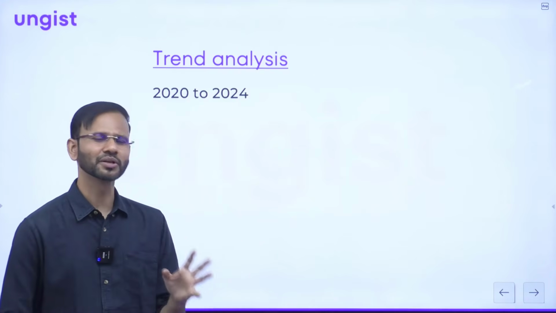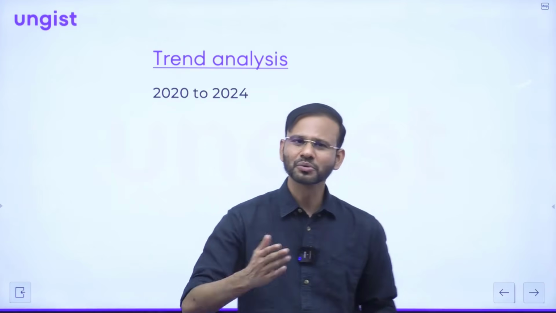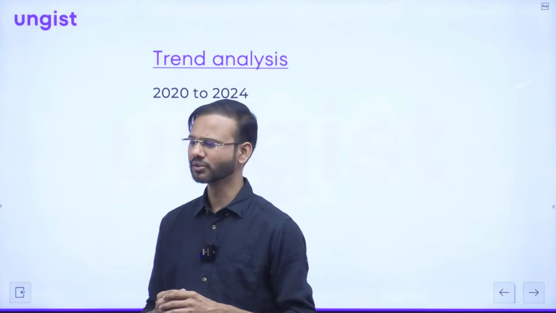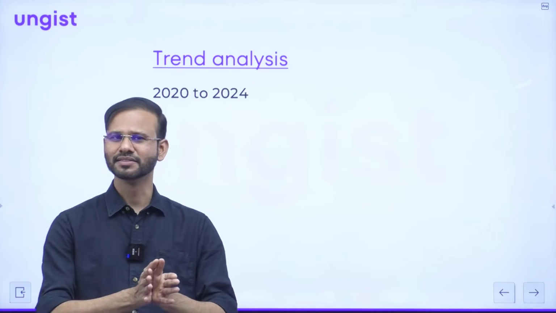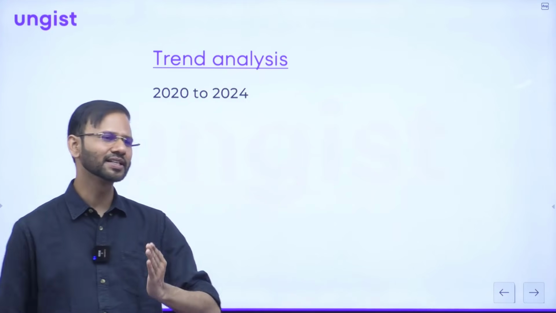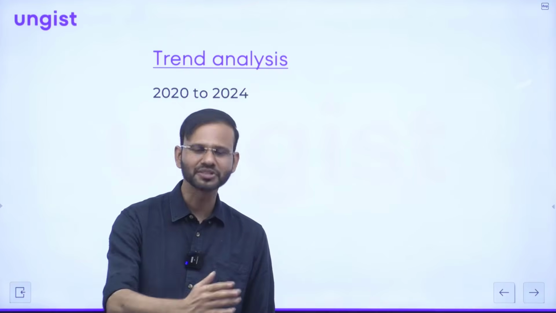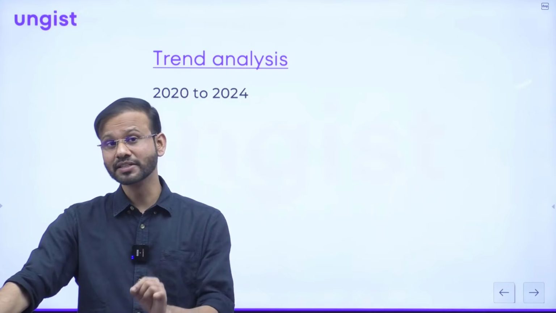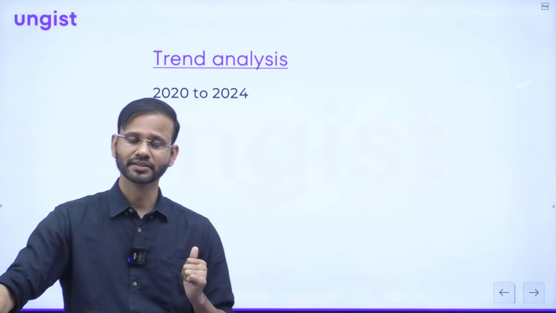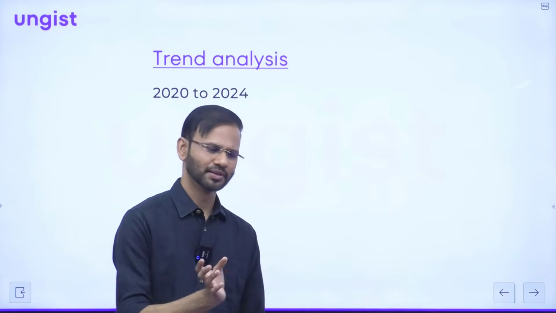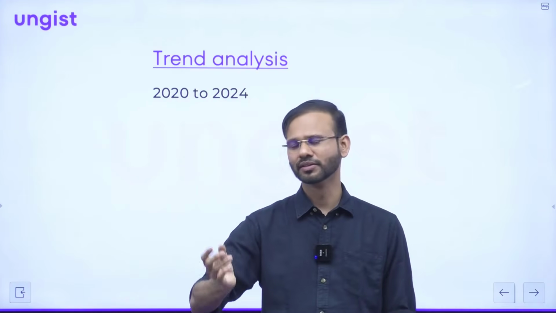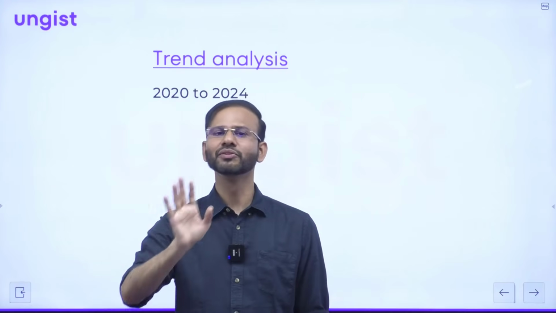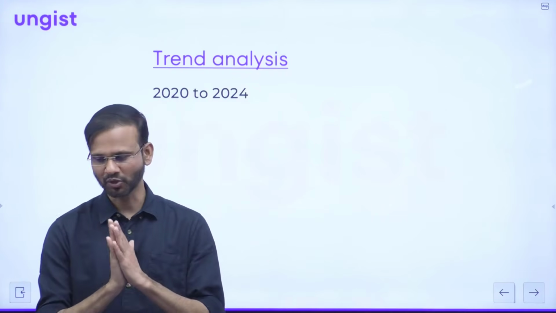Because in reasoning, let me tell you about the quality of questions. If you go through this year's paper, you will get questions on coding-decoding, blood relations, and direction sense. And these questions are actually very easy, guys. You have been studying these topics since your childhood. So whether you are prepared for this or not, you are still able to solve the reasoning questions. Someone who has prepared a lot will take 40-50 seconds. You might take 120 or 130 seconds to solve that question, but you will be able to manage it. I'm talking about reasoning.